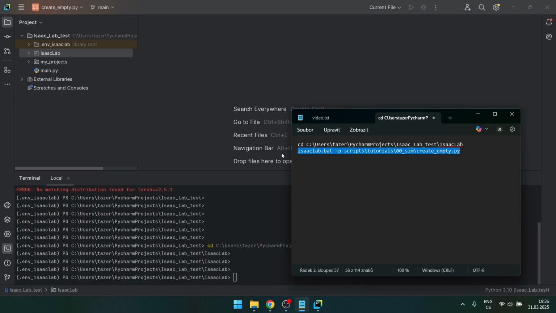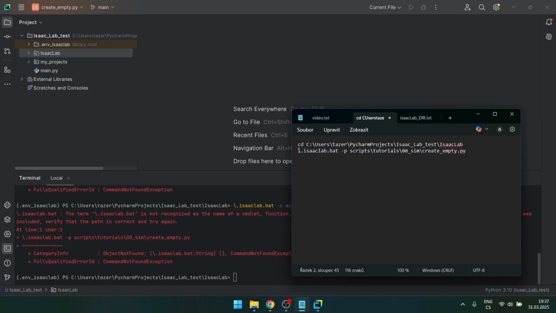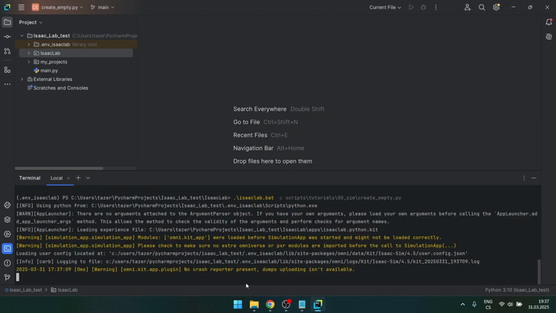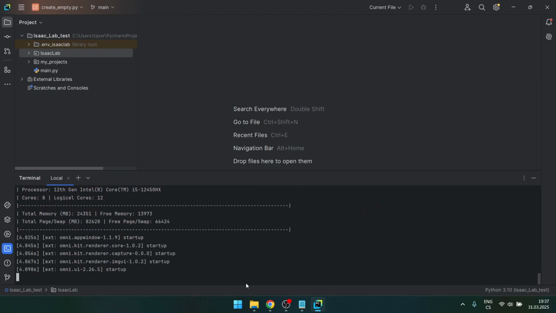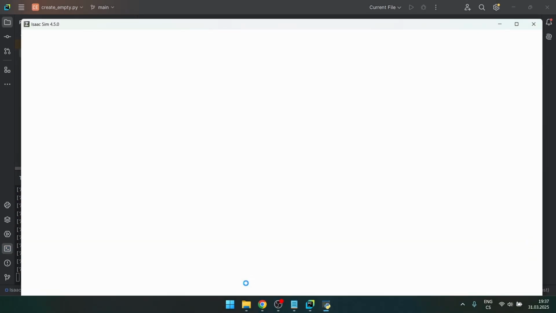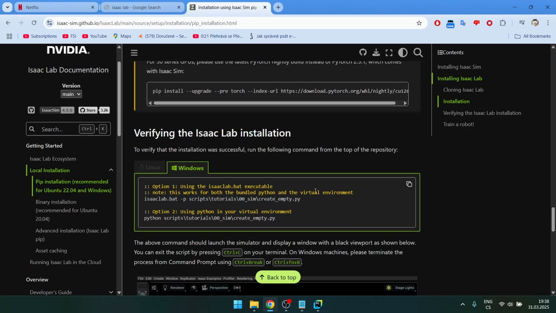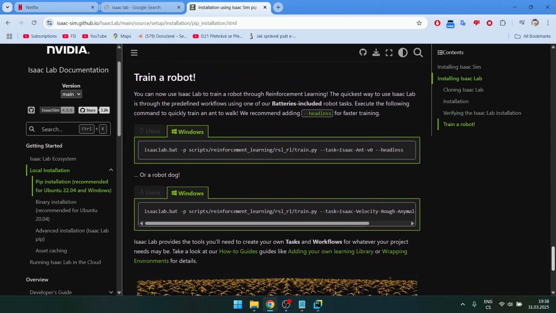After that I can use this command, but before it you also need to put a dot and backslash. Okay, it's first dot and then backslash. Yeah, now it's starting to open up. So it's gonna open Isaac Sim, and it's gonna open an empty environment. Yeah, it's open. So after this, you can start training robots.